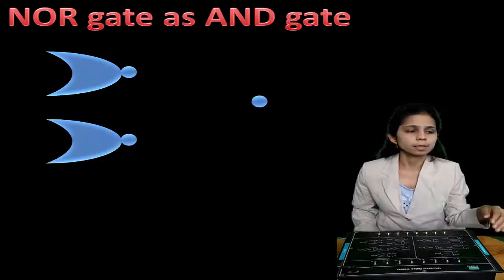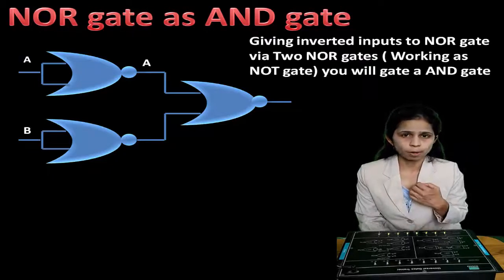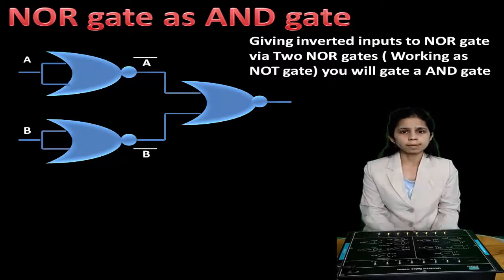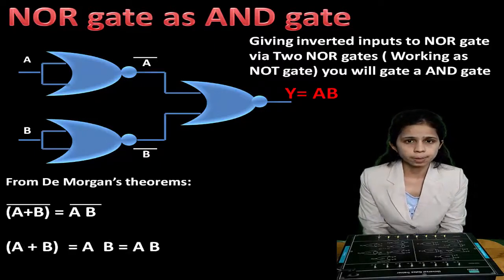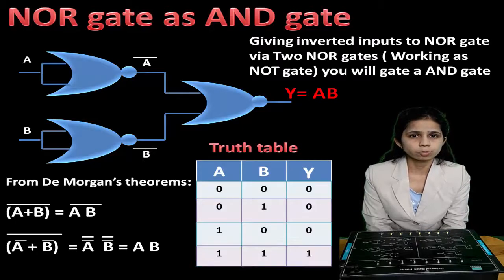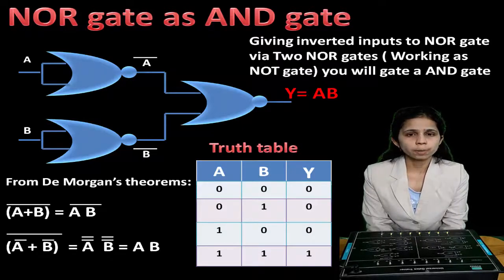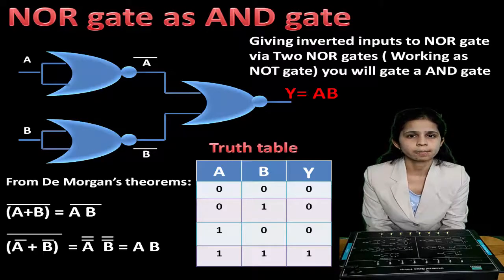Now to study NOR gate as an AND gate, you will again require De Morgan's theorem, which tells you that (A plus B) bar is equal to A bar dot B bar. (A bar plus B bar) whole bar is equal to A double bar dot B double bar, which is equal to AB, which is the output of an AND gate.